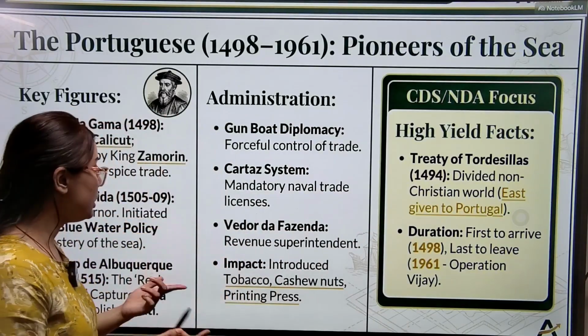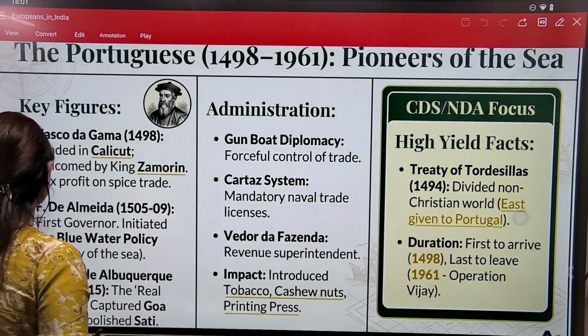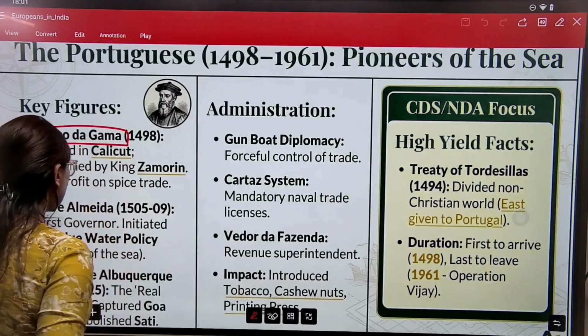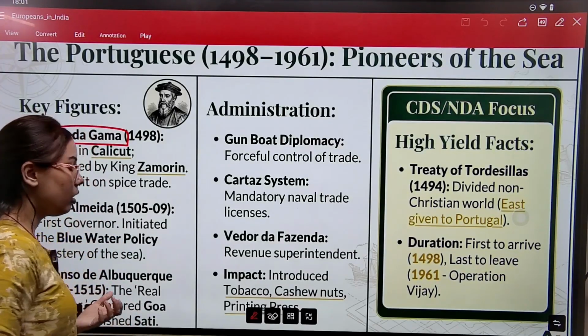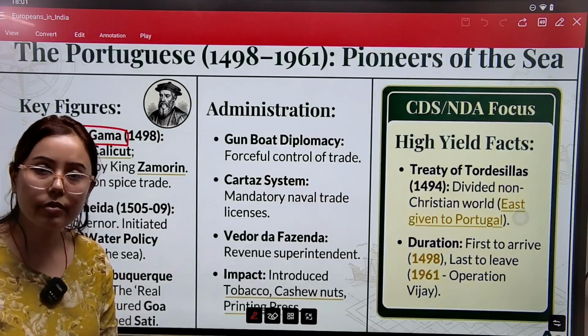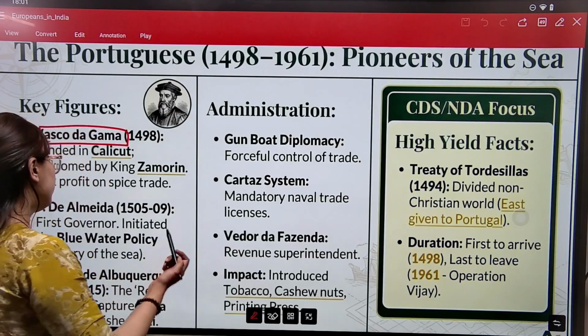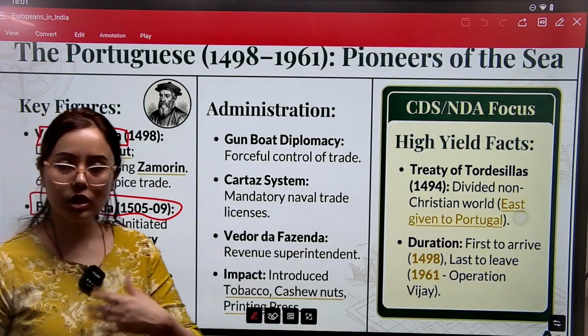After the financial consolidation was developed here, they started the administration in India.